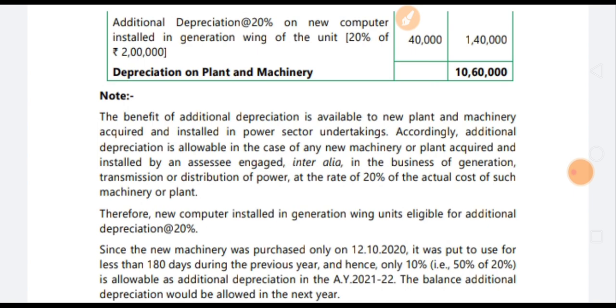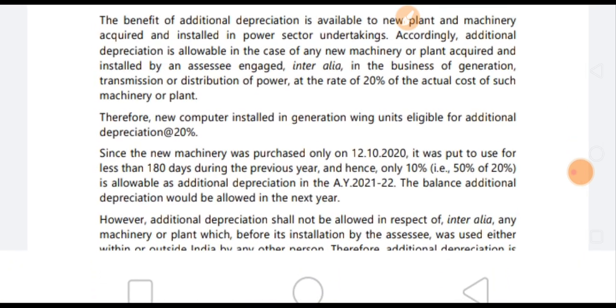Therefore, the new computer installed in the generation wing unit is eligible for additional depreciation. Since the new machinery was purchased only on 12 October, it was put to use for less than 180 days, so we take only 50% of the 20%, that is 10%. Additional depreciation we calculated, it's simple. Hope you understand.